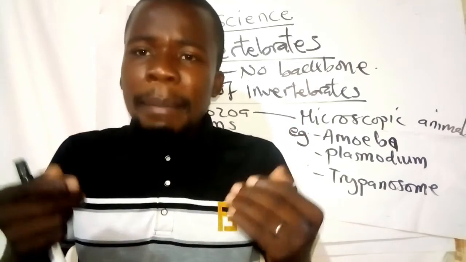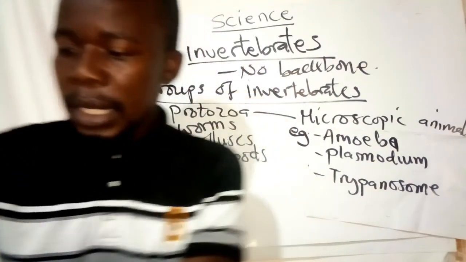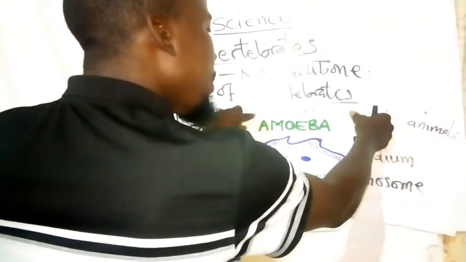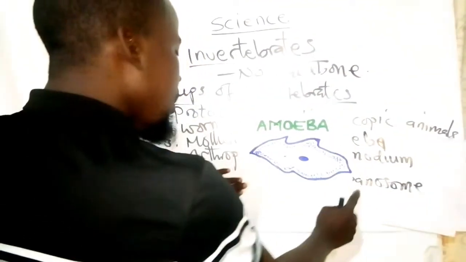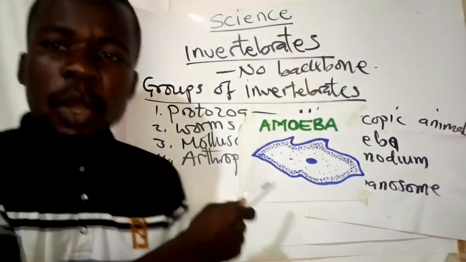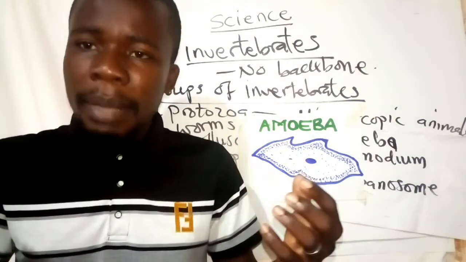How does an amoeba look like? I have got a drawing of an amoeba. That's how an amoeba looks like.